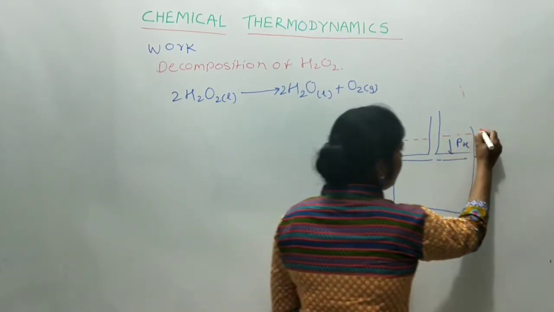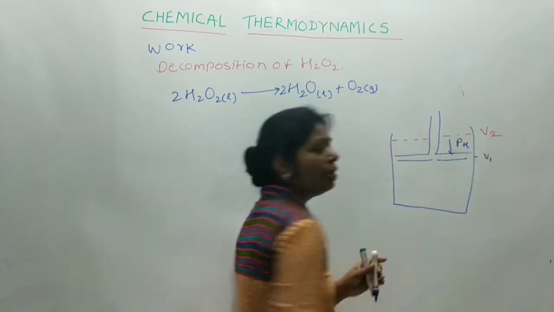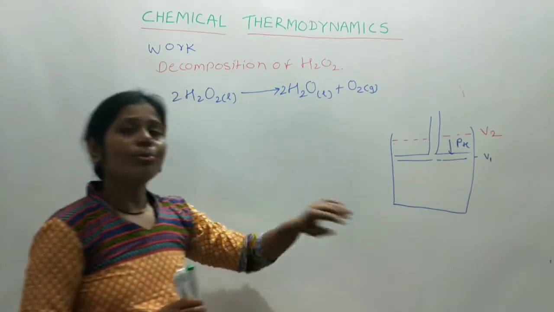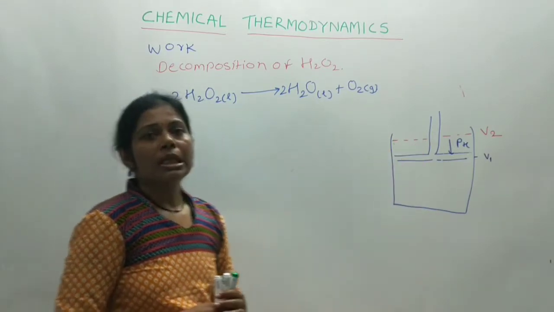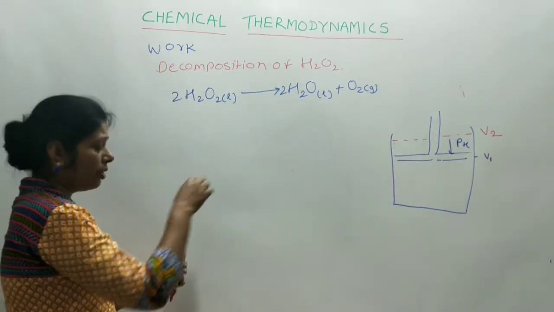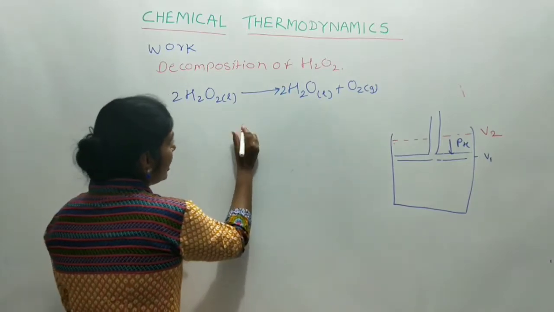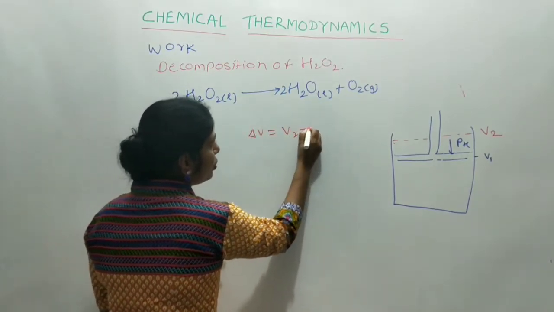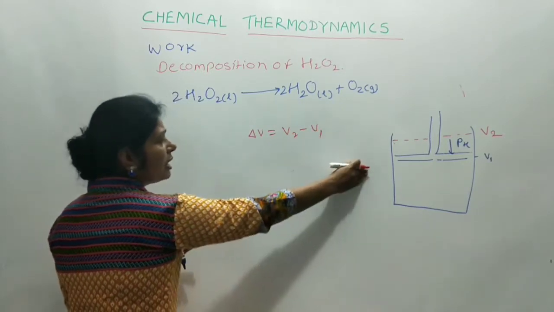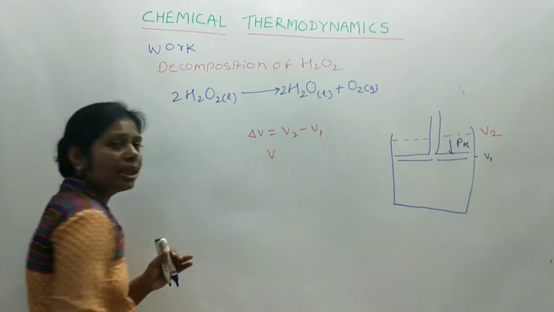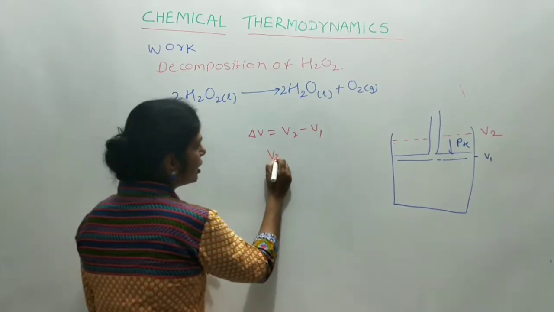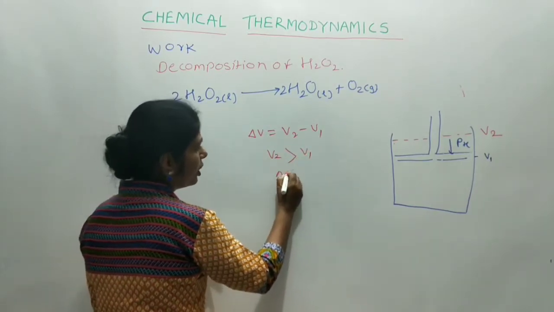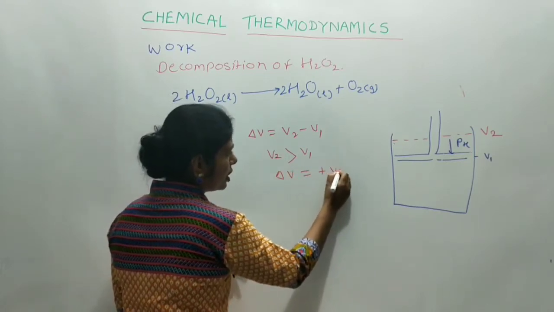Suppose V2 is the final volume of the product. Here, ΔV = V2 - V1. When there is expansion of gas, V2 is greater than V1 and therefore ΔV is positive.